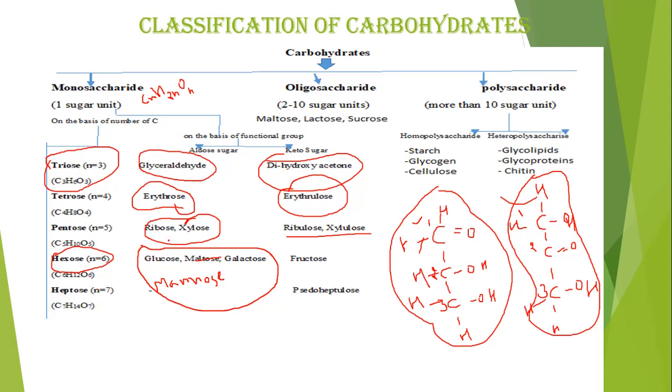Are you thinking where are two examples or why are there three examples? These have a similar molecular formula and a similar functional group, the aldehyde group. But there is a difference in their structure, in the arrangement of OH and H. Generally, OH is present on the right side and H on the left side. But in some structures, OH is present on the left side and H on the right side. On the basis of these differences, there are different names.